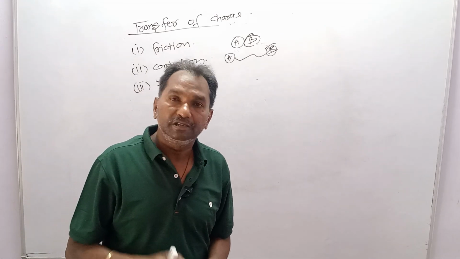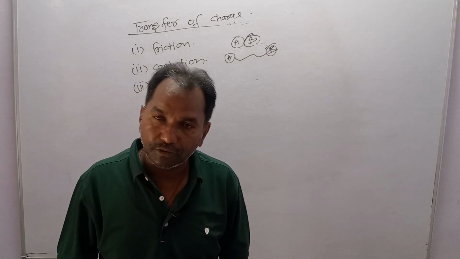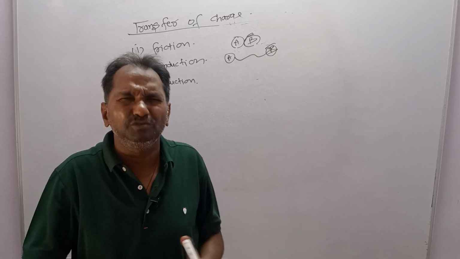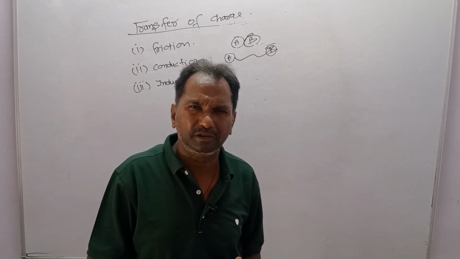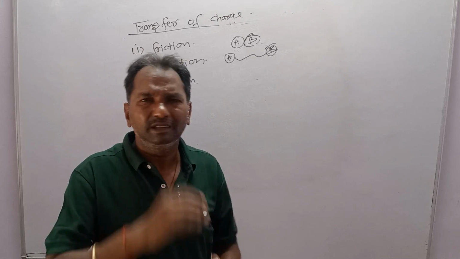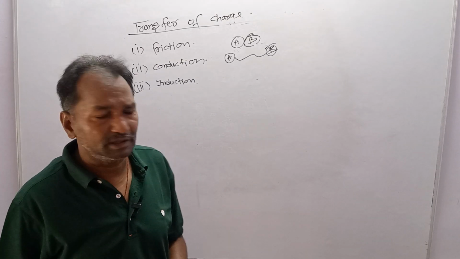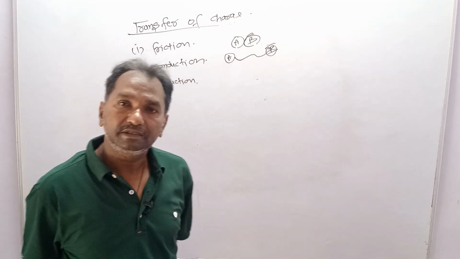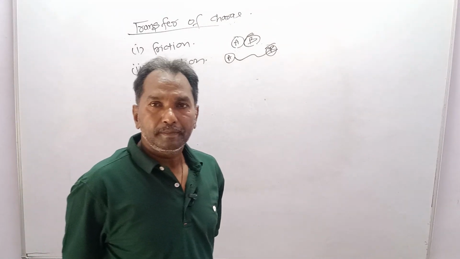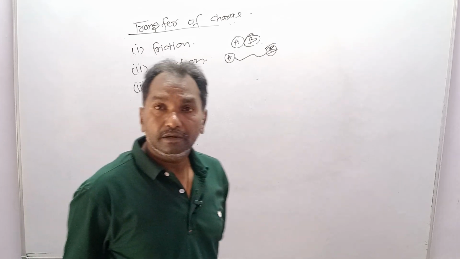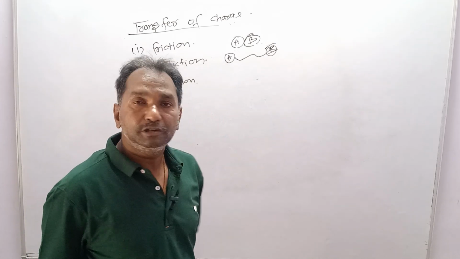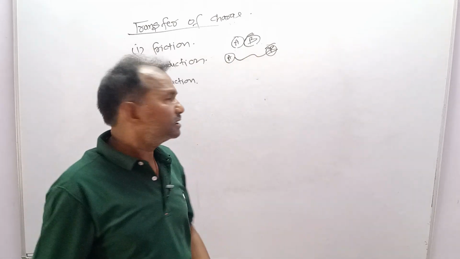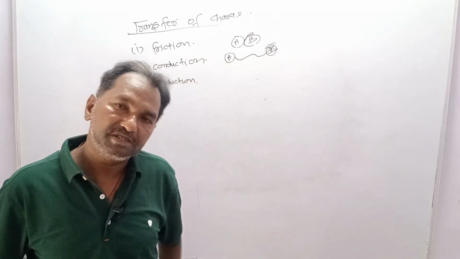In the friction method, charge can be transferred between two conductors and between two insulators also just by rubbing each other, because there is no need of conduction, whether they are conductors or not. It does not matter. If they are rubbed, then charge will be transferred from one to the other. But in the conduction method, this is true only if the two bodies A and B are conductors, either in direct contact with each other or connected through a wire, then charge will be